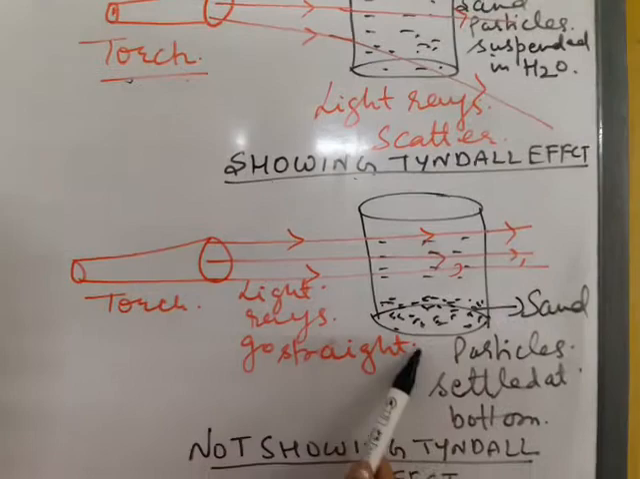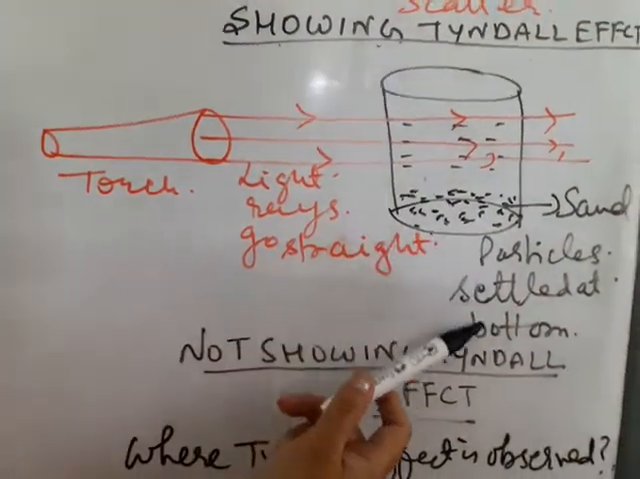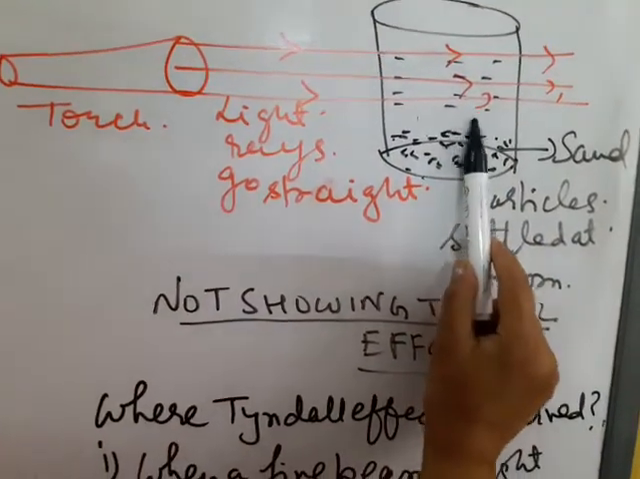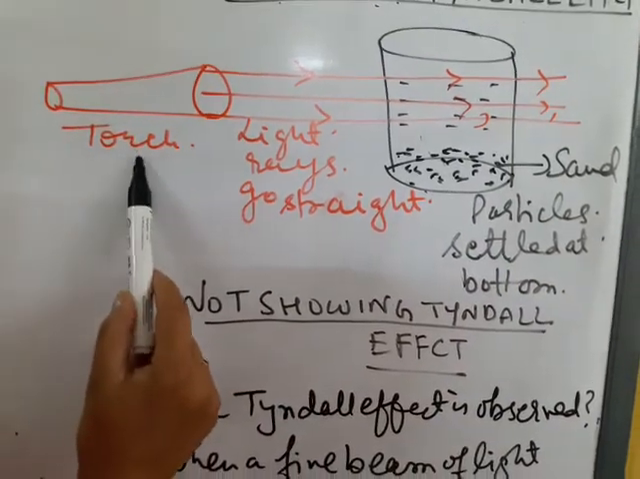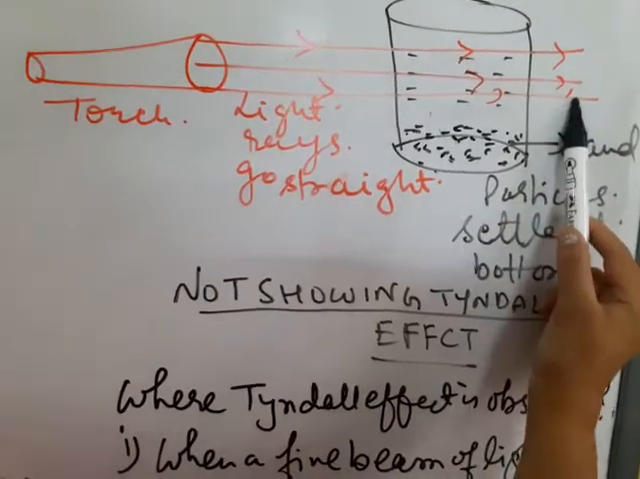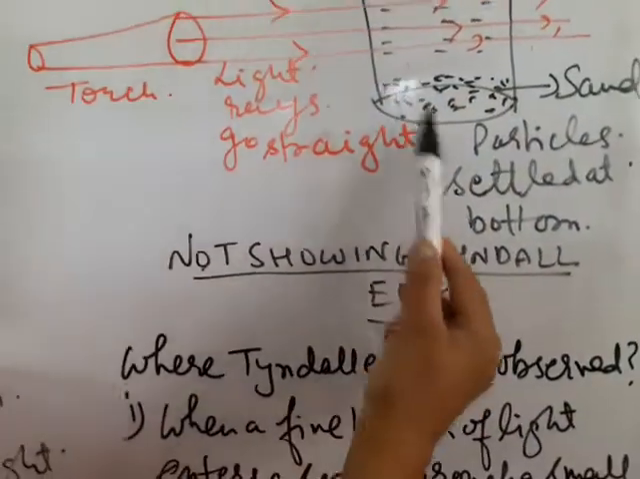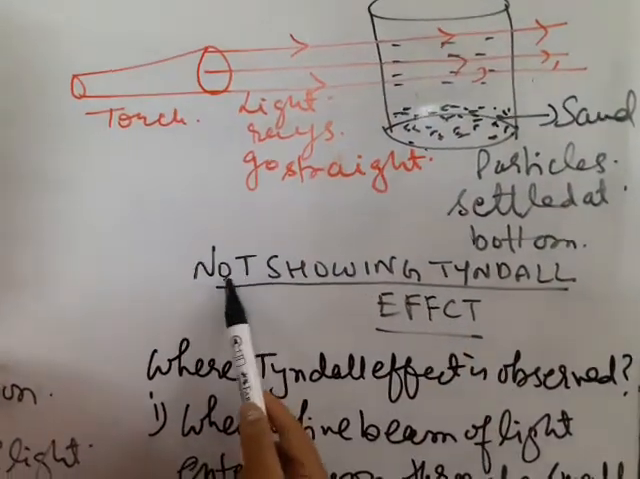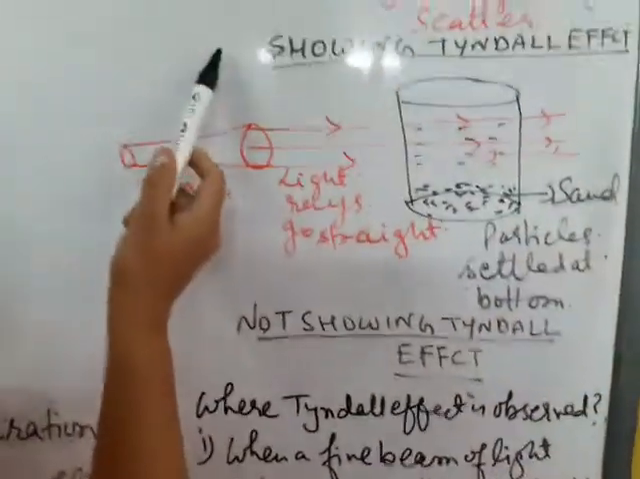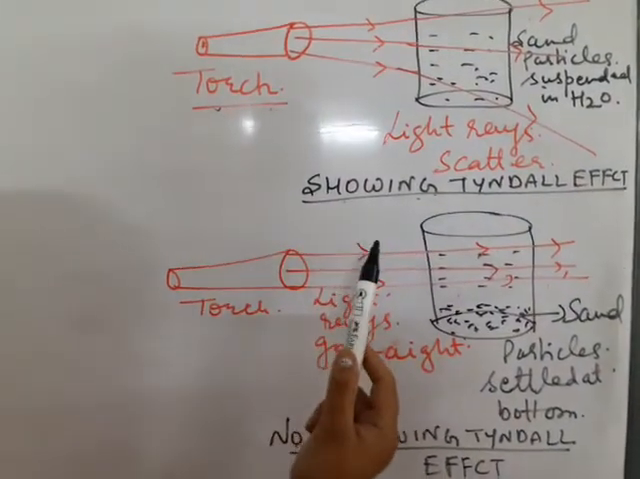Now after some time, when suspended particles, that is sand, settled down at the bottom, and on the top there is clear water, and we throw a beam of light from the torch, we will see that light rays go straight. There is no scattering of light. Here, settled particles do not show Tyndall effect. It means suspension shows Tyndall effect when particles are suspended in it.